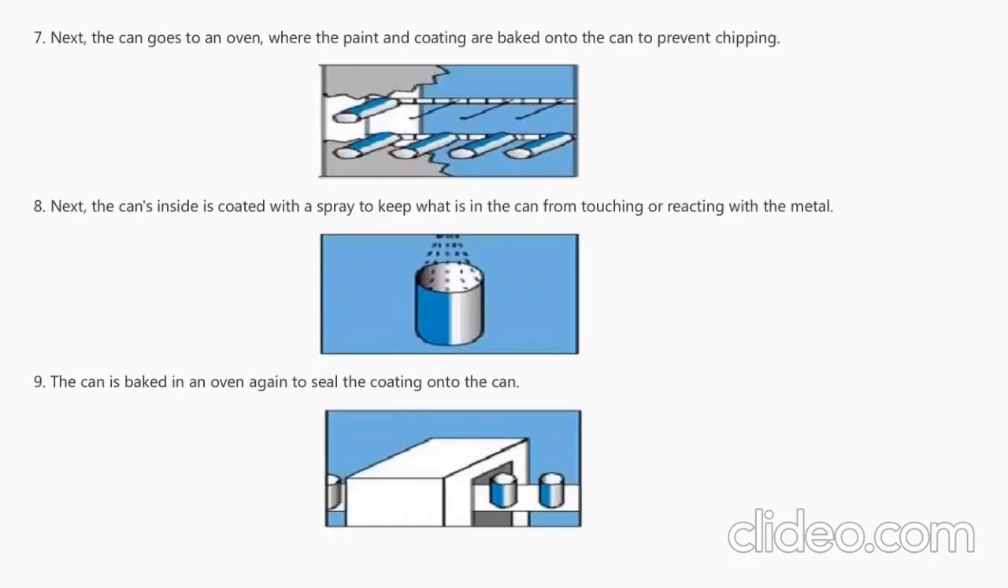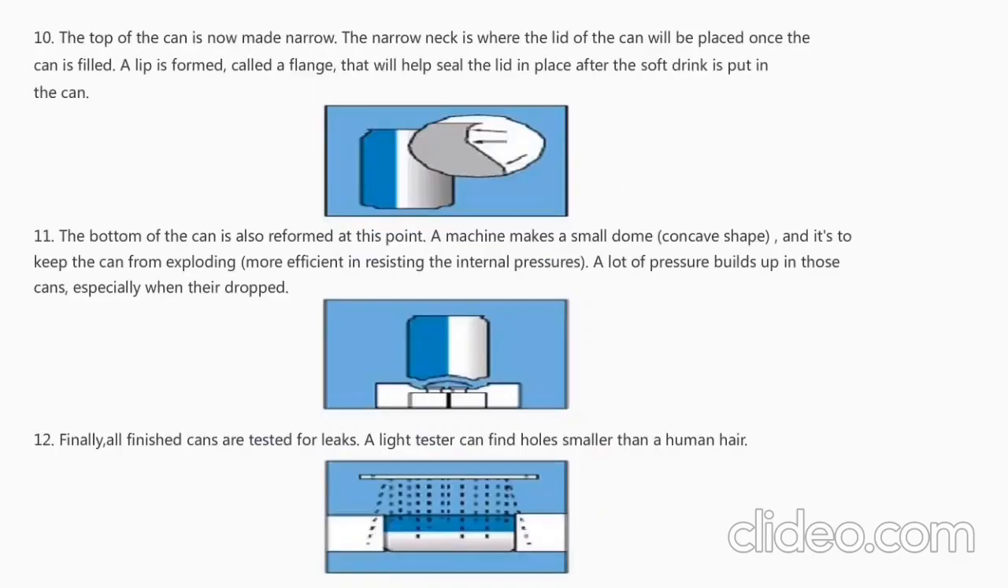In the next process, the can goes to an oven where the paint and coating are baked onto the can to prevent chipping. In the next process, the can's inside is coated with a spray. Then the can goes to bake in the oven again to seal the coating onto the can. In the next process, the top of the can is made narrow. The narrow neck is where the lid of the can will be placed once the can is filled. In the next process, the bottom of the can is reformed.